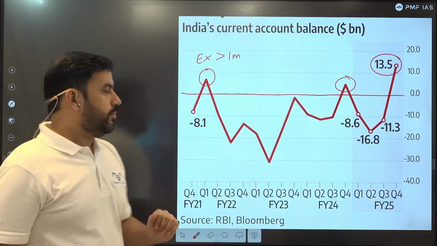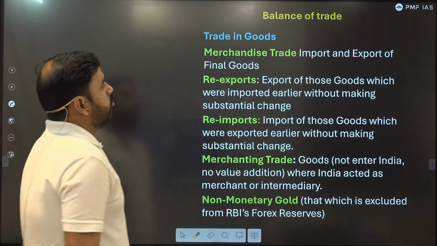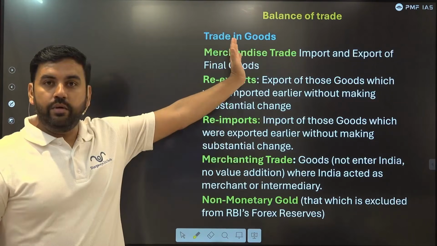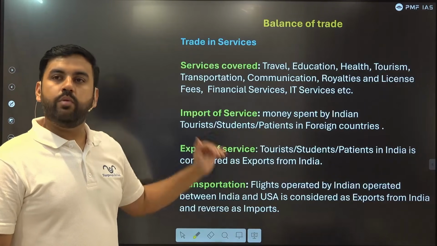Coming to the point, what is balance of trade? Balance of trade includes trade in goods and trade in services, both. So let's see what they are.